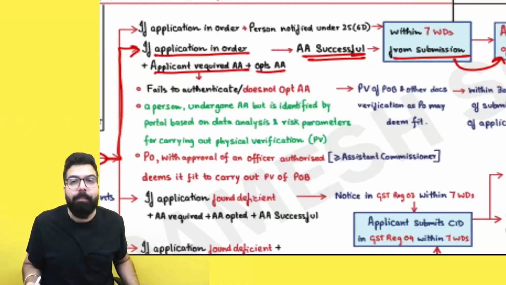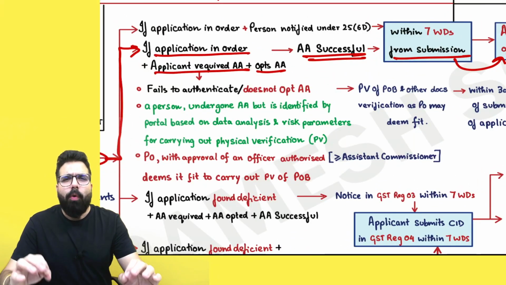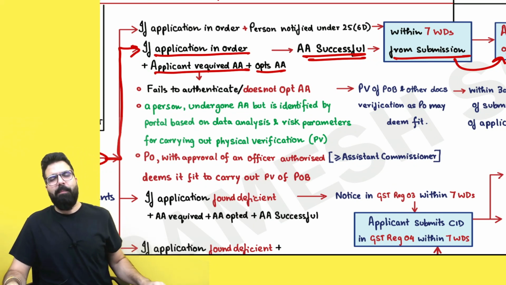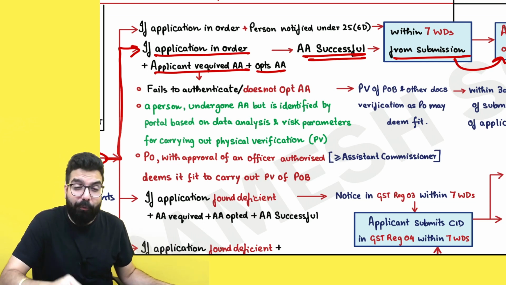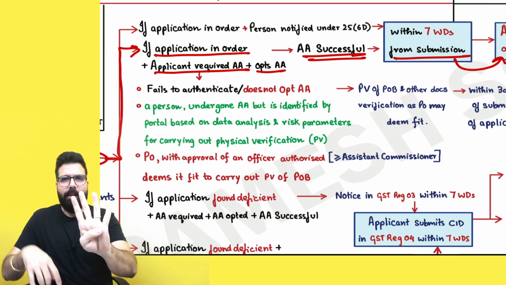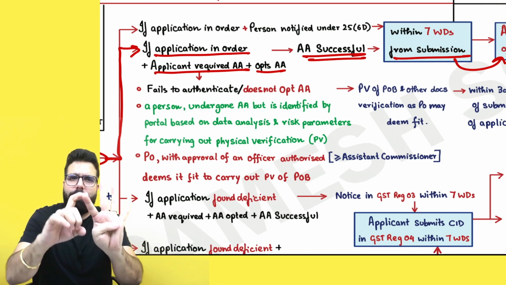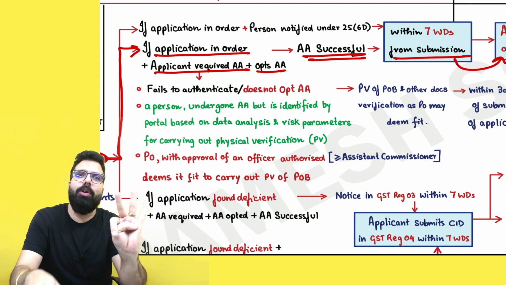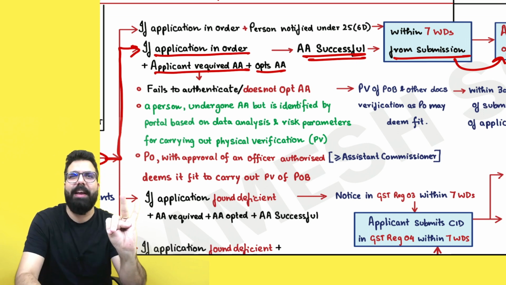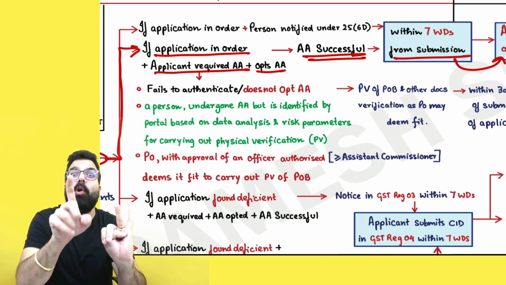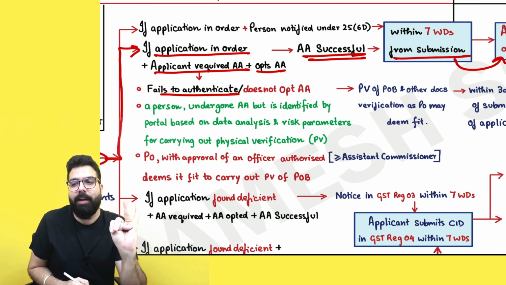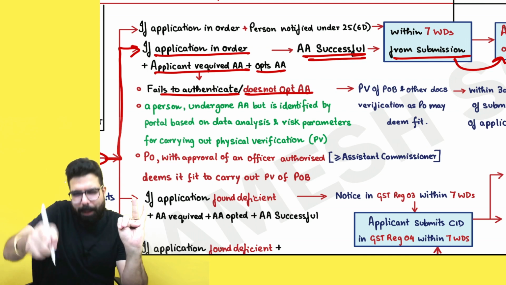But what they are telling over here is, supposing, sir, what are the cases when they will come for physical verification? In this, one point has been added. What are the cases when they will come for physical verification of the place of business? Here one point has been added. Number one, sir, I required Aadhaar authentication but I failed to do it. Sir, I am required Aadhaar authentication but I did not opt. Okay. Now they are telling we will come for physical verification of your place of business even if the portal has identified you as a risky person. They are telling, sir, if you fail to do Aadhaar authentication, or you did not opt for Aadhaar authentication.